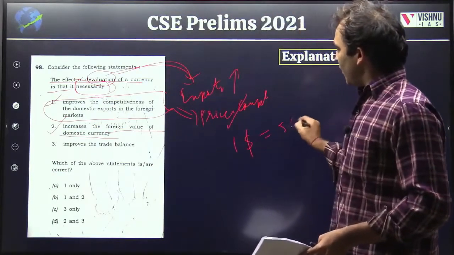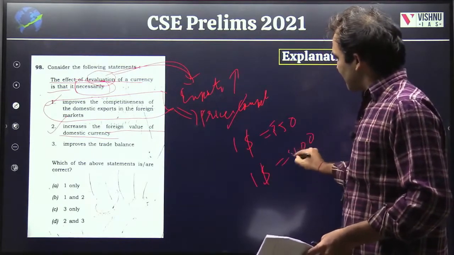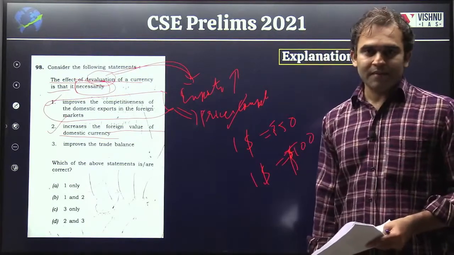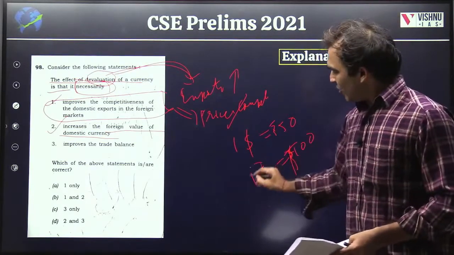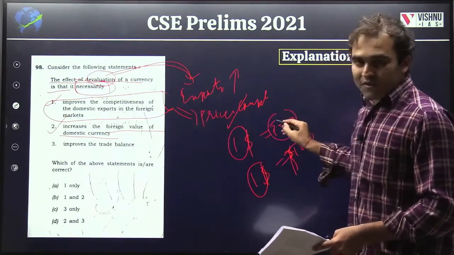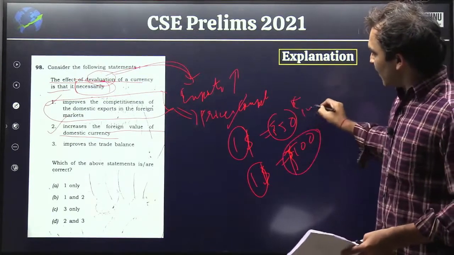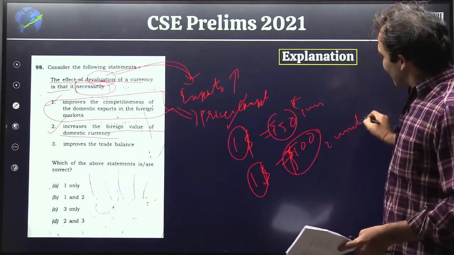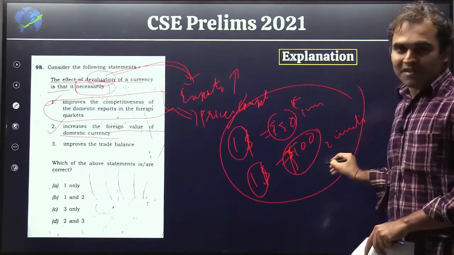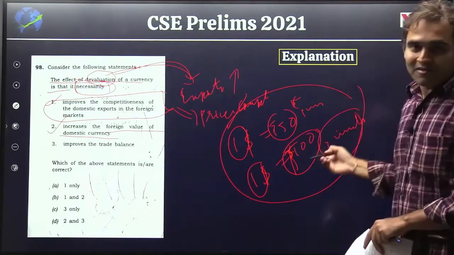If $1 is 50 rupees, after devaluation, $1 will become 100 rupees. The dollar is the same for the foreigner. Earlier they were getting only 50 rupees, now they are getting 100 rupees. Let's say that this is 1 unit, now you are getting 2 units. If this is the case, can we say that this has become more valuable now?